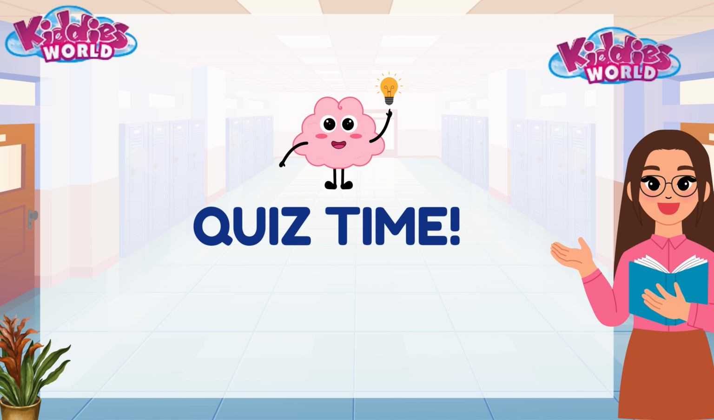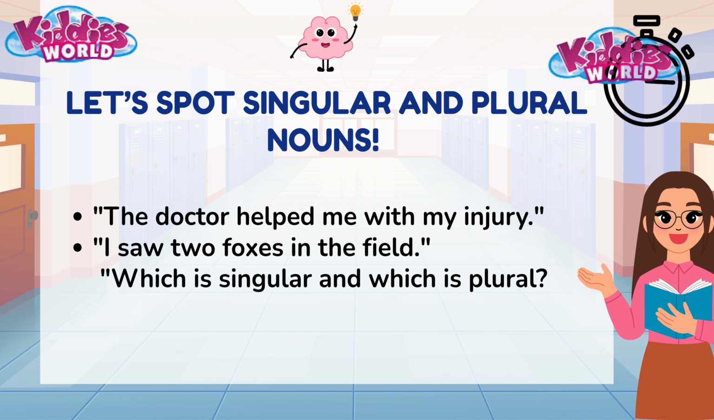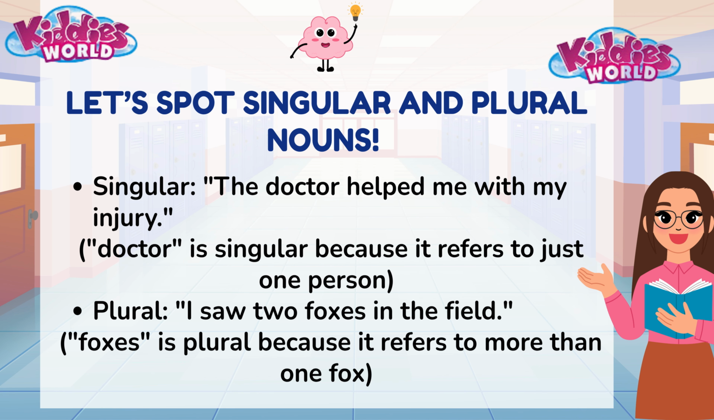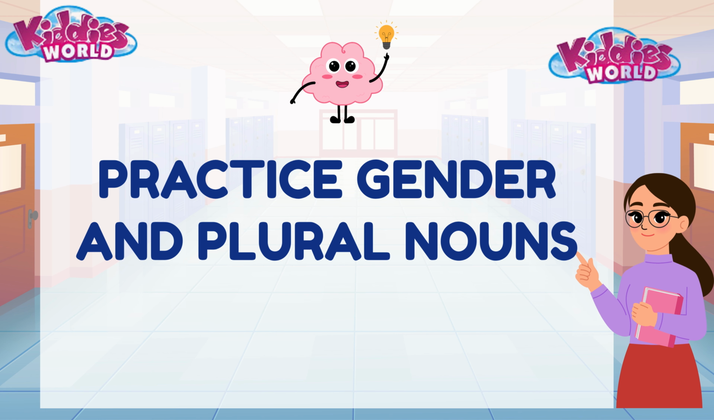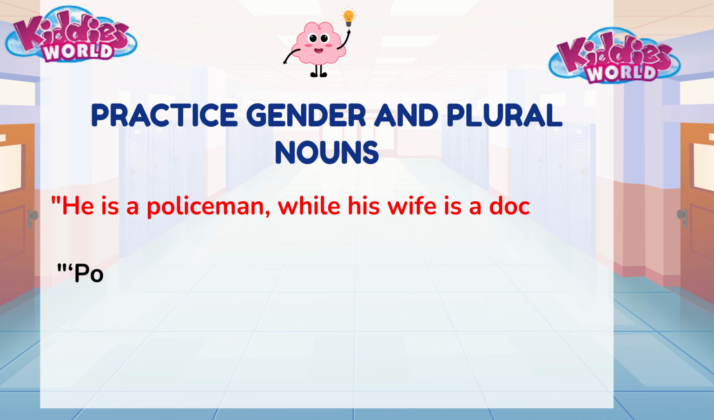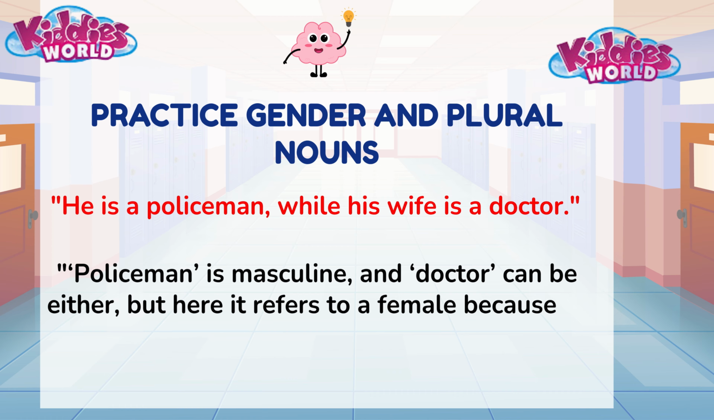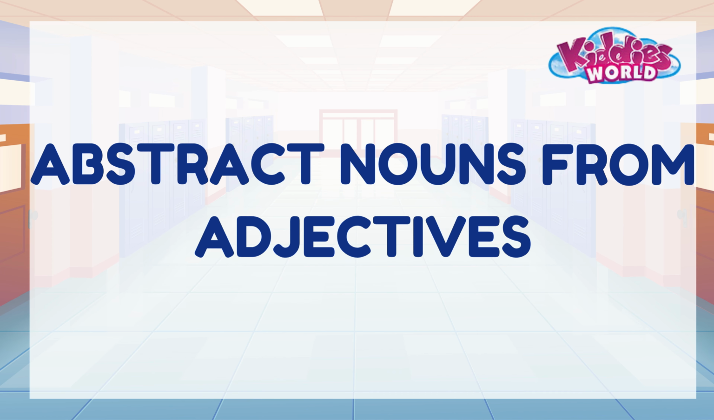Quiz time! Let's spot singular and plural nouns. Ready? Which is singular and which is plural? Got it? Great job! Let's practice gender and plural nouns. Ready for more fun? He is a policeman while his wife is a doctor. Policeman is masculine and doctor can be either, but here it refers to a female because of wife.